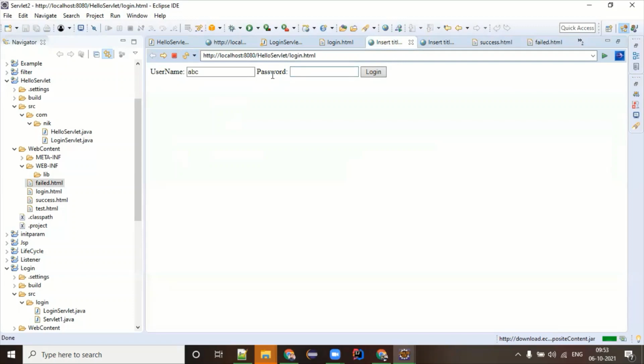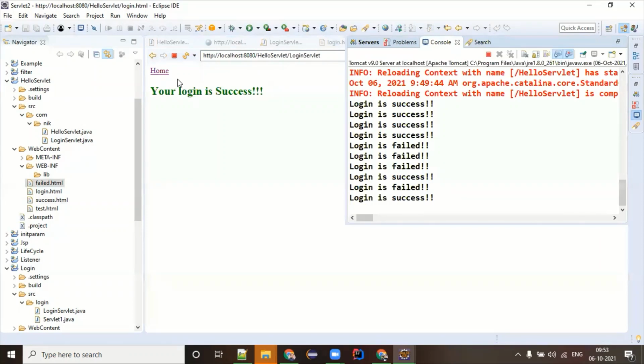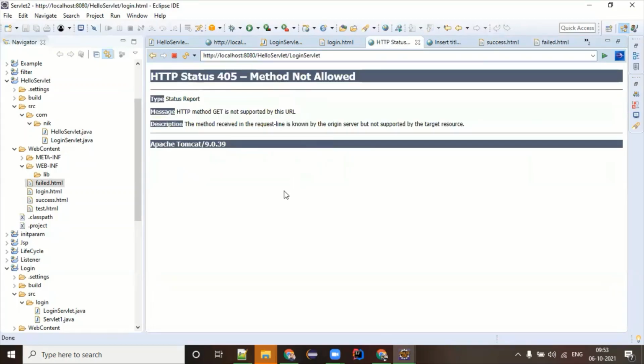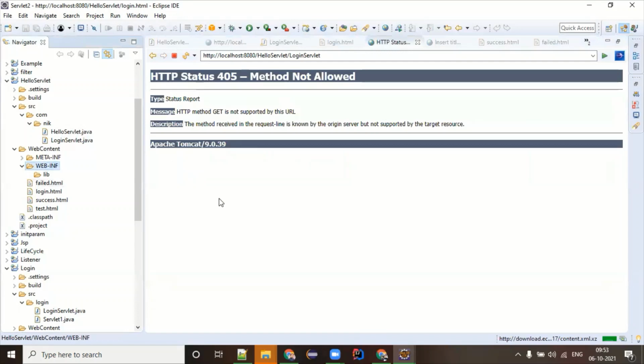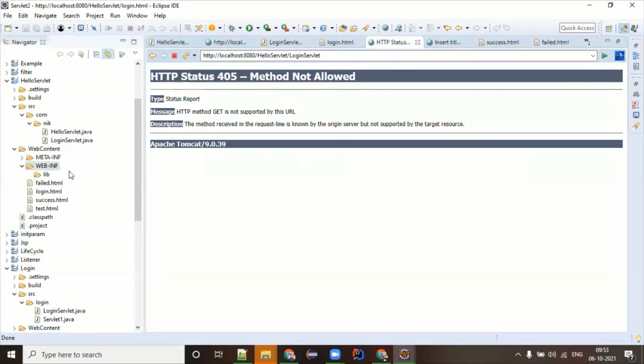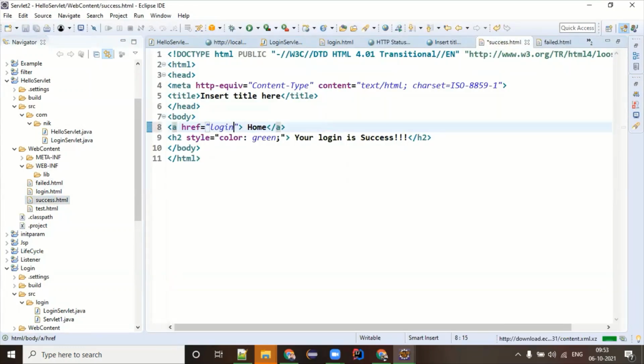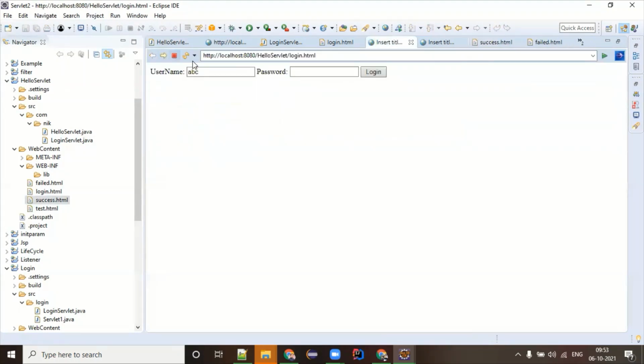ABC, XYZ, click on login. Look at this, you're getting a home icon. Click on this, you're not getting anything. It's coming to the login servlet, but the login servlet is not having anything. So what I can do, rather than login servlet, I should give login.html. My bad. Refresh this page. XYZ, login, home, back to the login page. Okay, yeah.